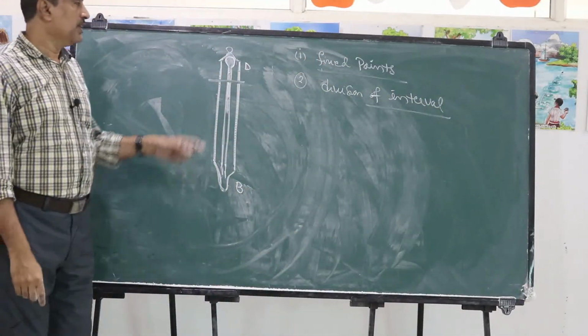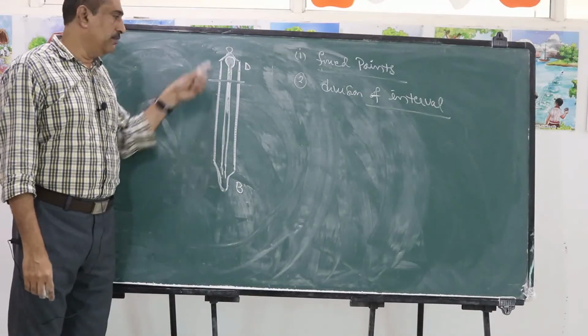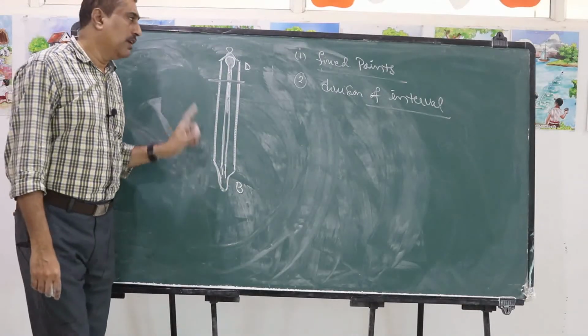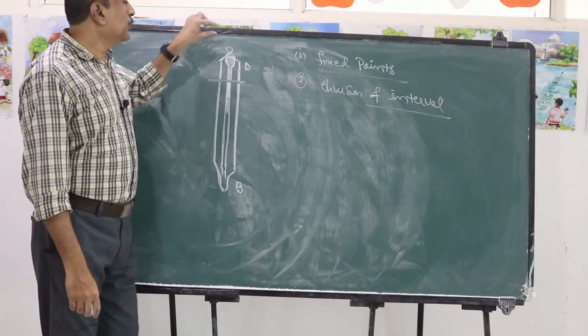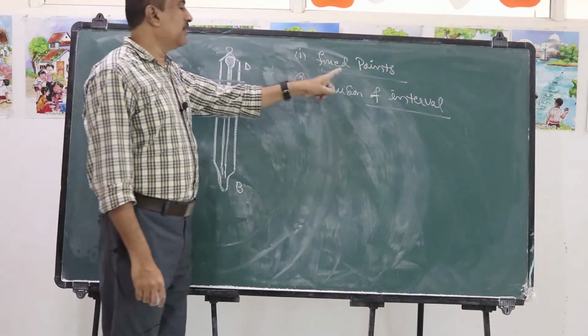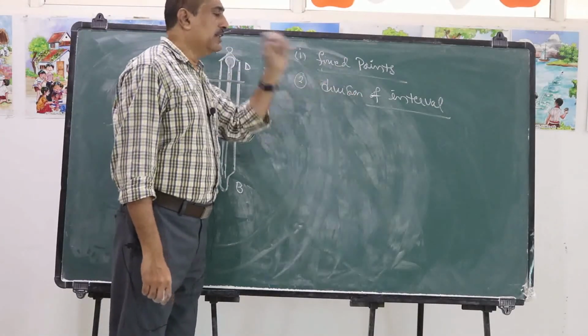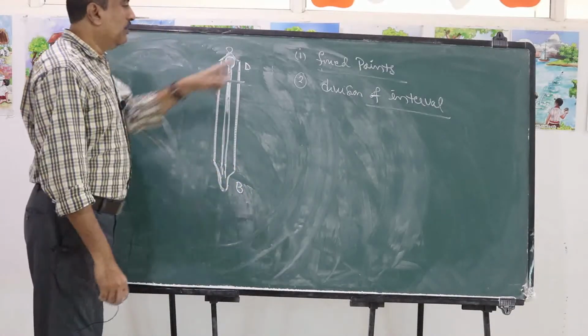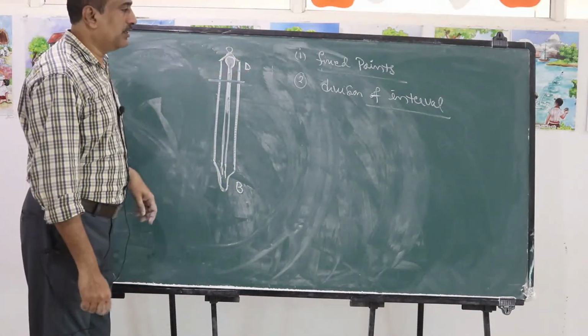Now the thermometer is prepared like this. To use it to measure temperature, the first requirement is fixed points and division of the interval.